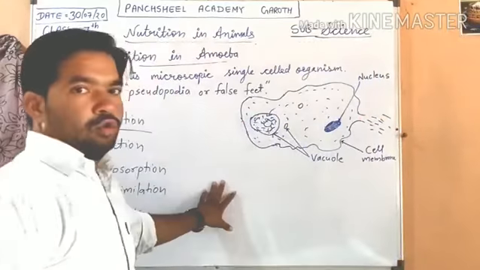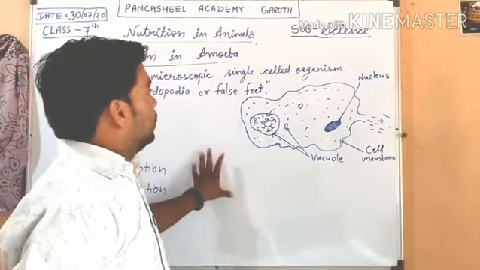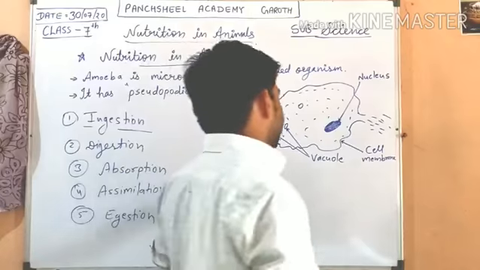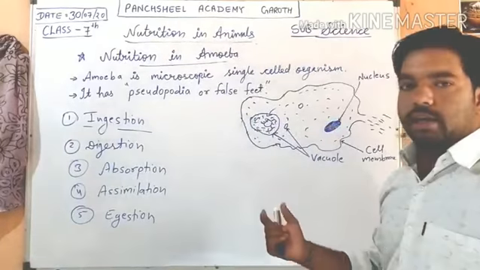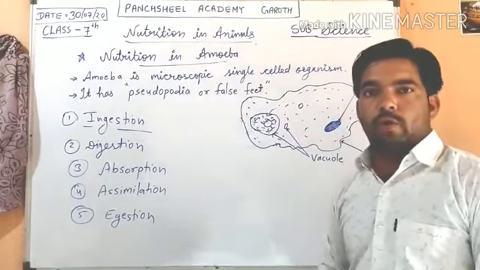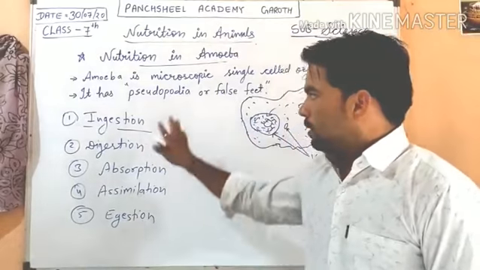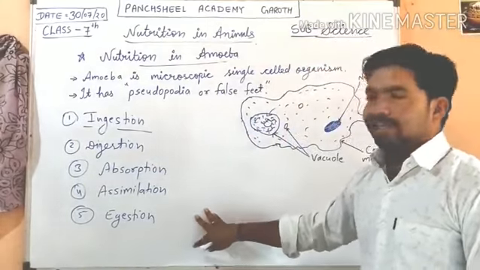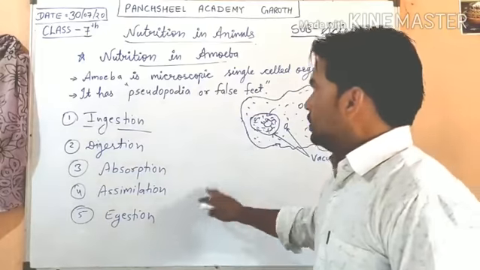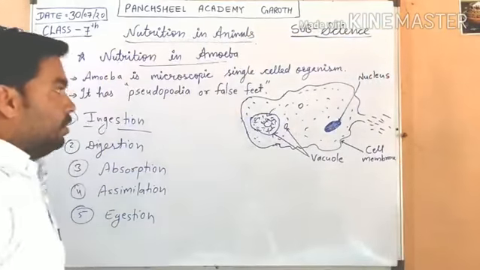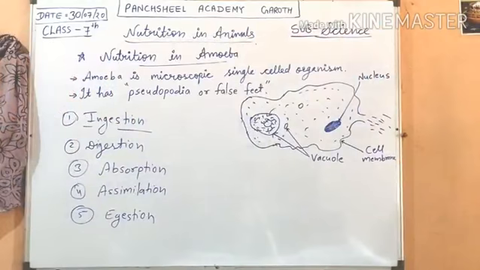You must go through your books so you can know very well what the process is. So line by line you can understand. In your books you have 5 pictures of the 5 steps, so you can understand easily. Okay, so this is the nutrition in amoeba. Note it down.